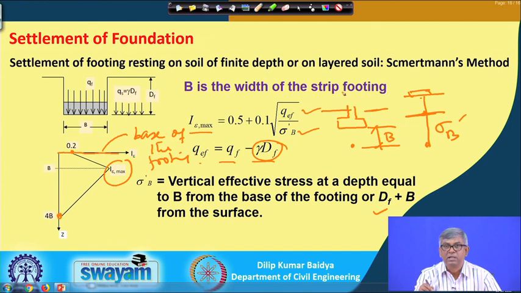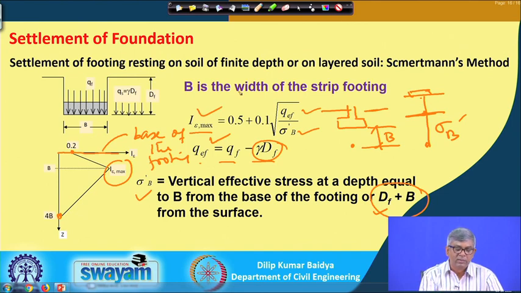If the footing is on the surface, then it will be simply b. If the footing is at a depth Df, then it is Df plus b from the surface, but if I consider from the base of the footing, it is b. So sigma b dash, q effective and I e max are to be calculated, then complete this diagram. Once this diagram is completed, I will come later to how to find the settlement using it. This model is applicable only for strip footing.